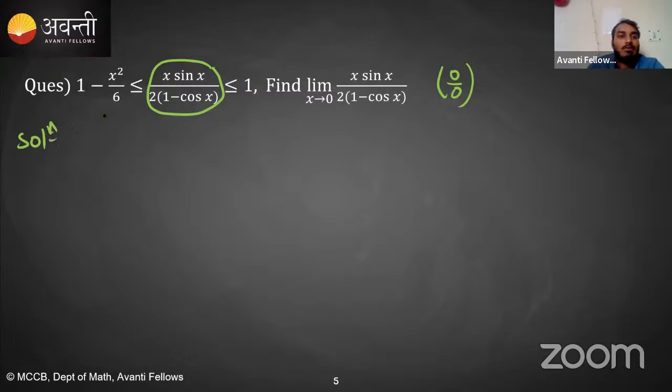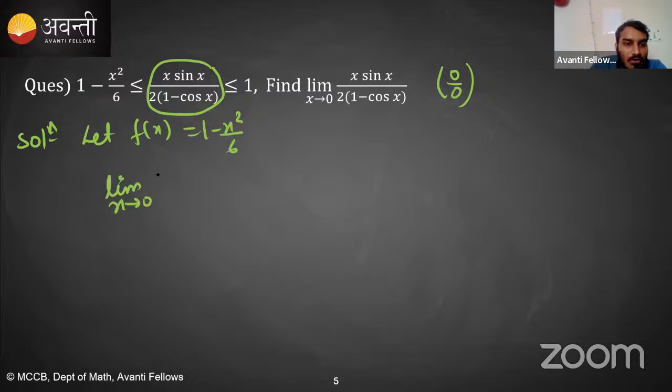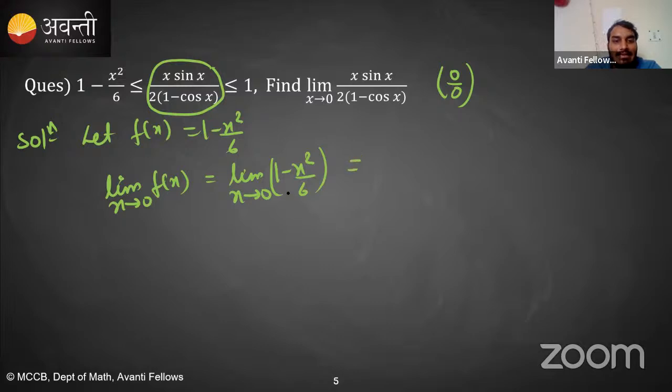Please pay attention now. First of all, let f of x be 1 minus x square by 6. So let's quickly find the limit x tending to 0 of f of x, which is nothing but the limit x tending to 0 of 1 minus x square by 6. Since it is not an indeterminate form, directly we can put x equal to 0.